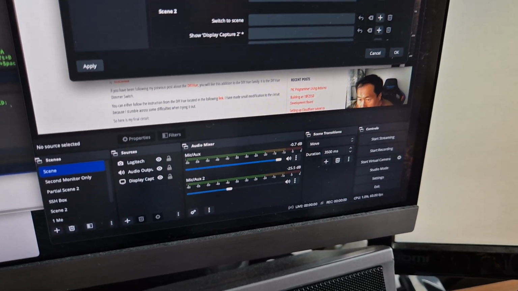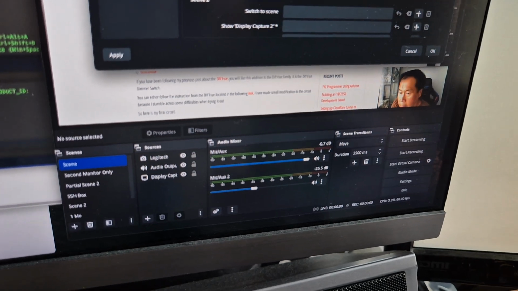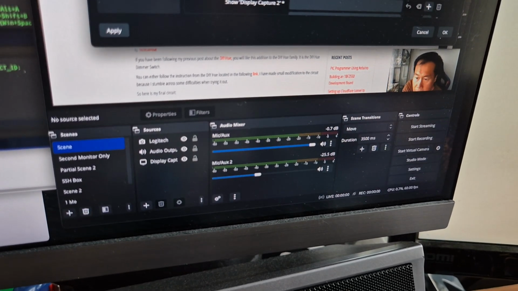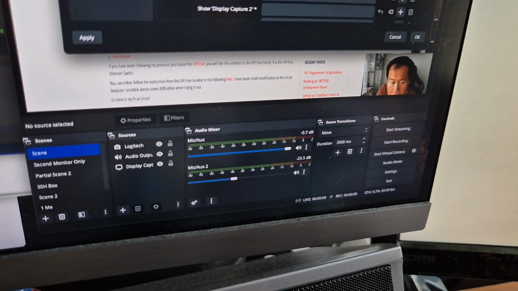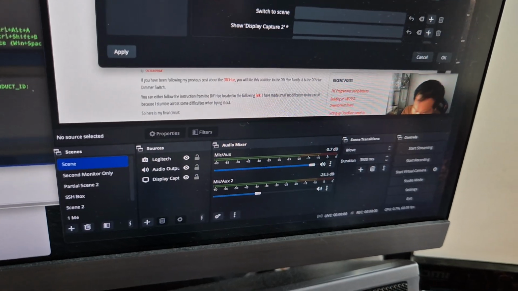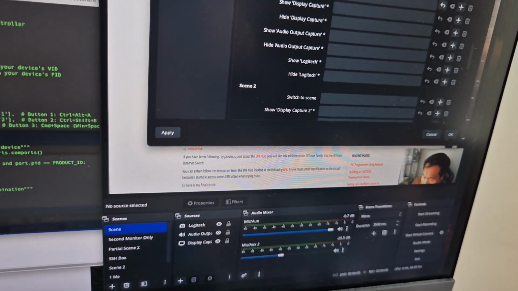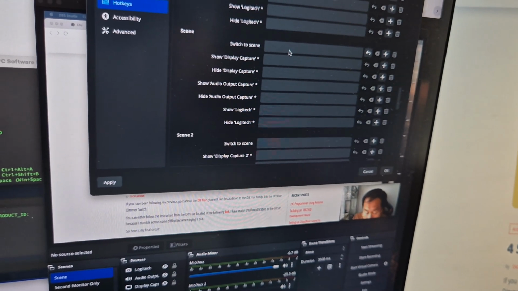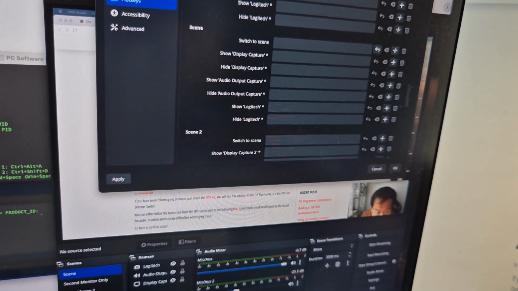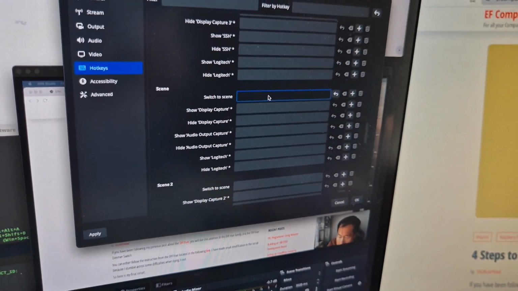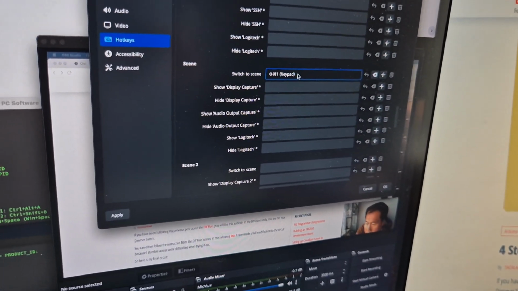So if I press on my button 1, it should detect my key there.